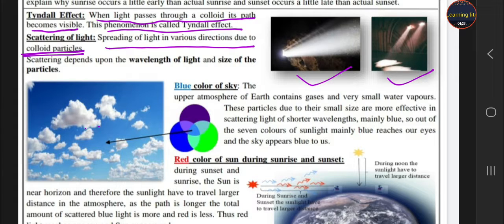Also you can see in the picture, in our house, whenever in the early morning sunlight comes from the window and gets scattered on the room floor or our bed, it is called the scattering of light, and that is the Tyndall effect. Students, scattering depends upon the wavelength and the size of the particle.